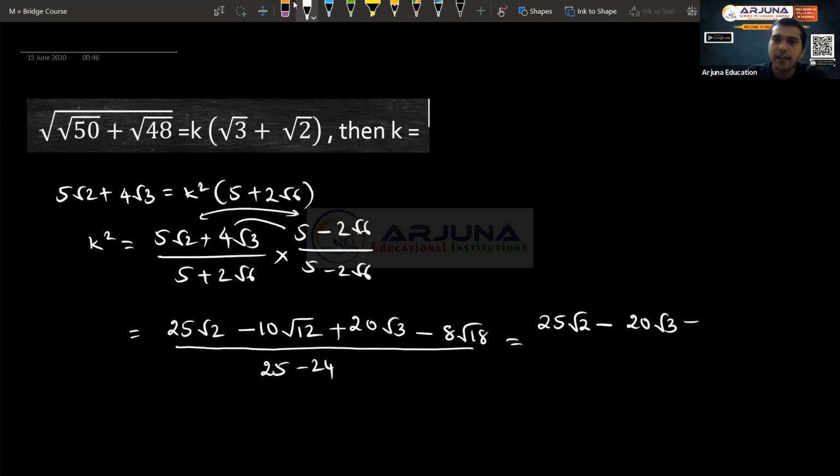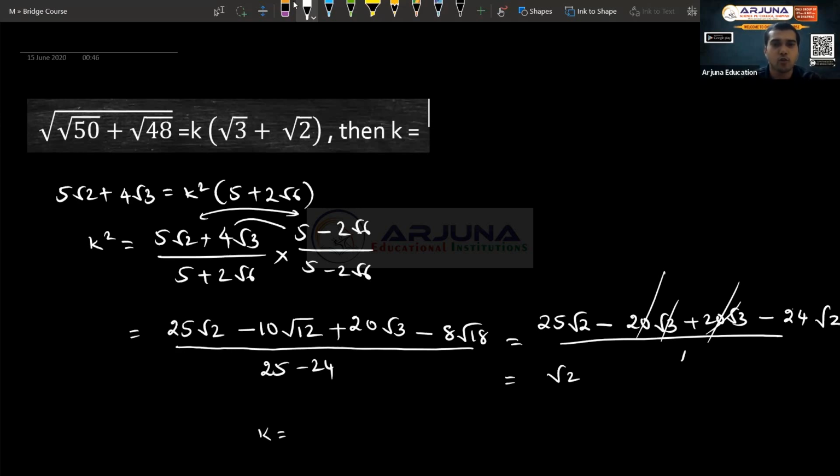And that is again 20 root 3 here, so they'll get cancelled, and in the end you have 8 into root 18. What is root 18? Root 18 is 9 into 2, so 3 comes out, so this is 24 into root 2. Root 2 or root 3? Root 2, yeah, root 2. So divided by 1, so these got cancelled, and what you get is root 2. That means k square equal to root 2, so therefore you will get k equal to 2 power 1 by 4. So the answer is k equal to 2 power 1 by 4.